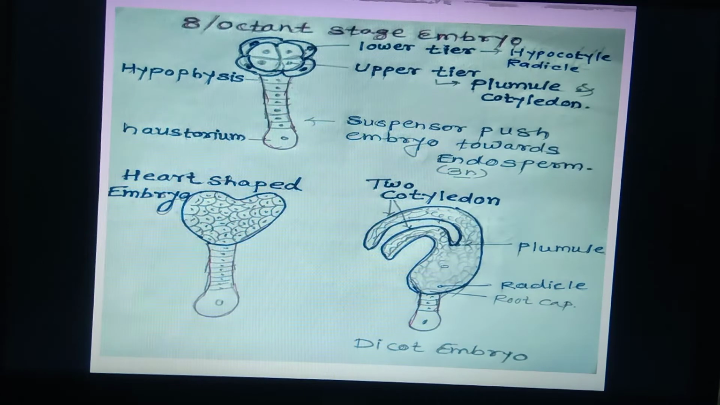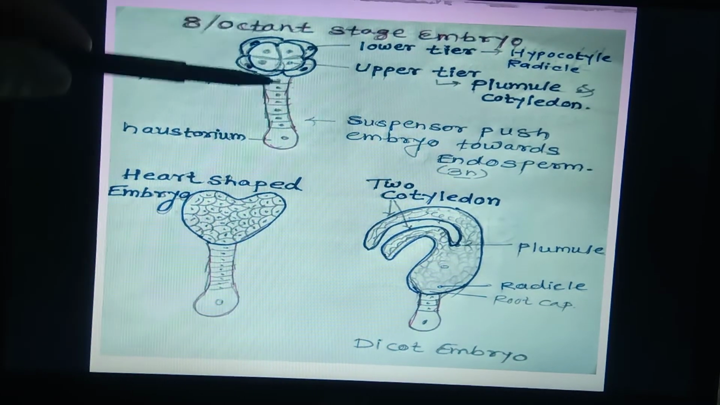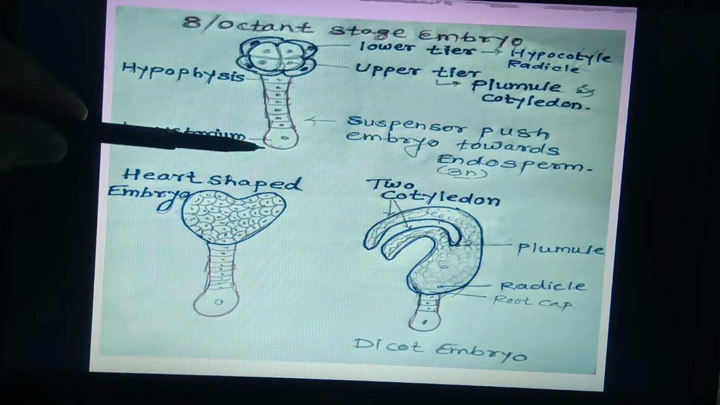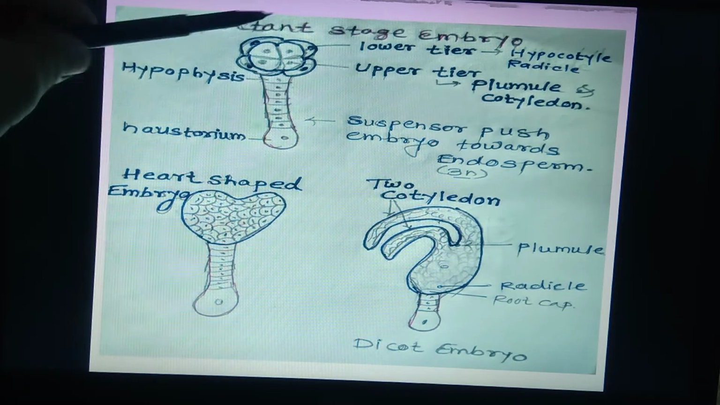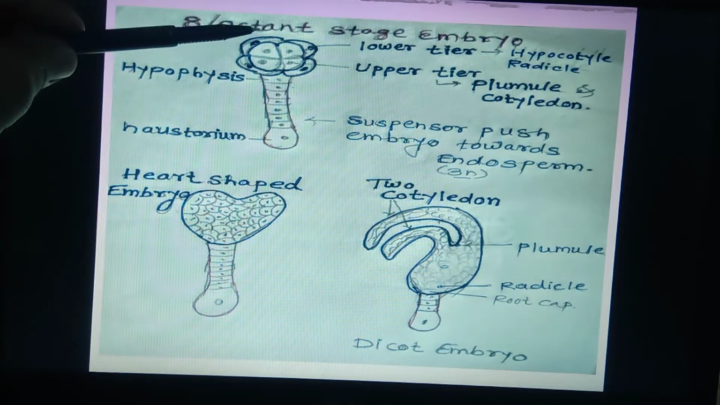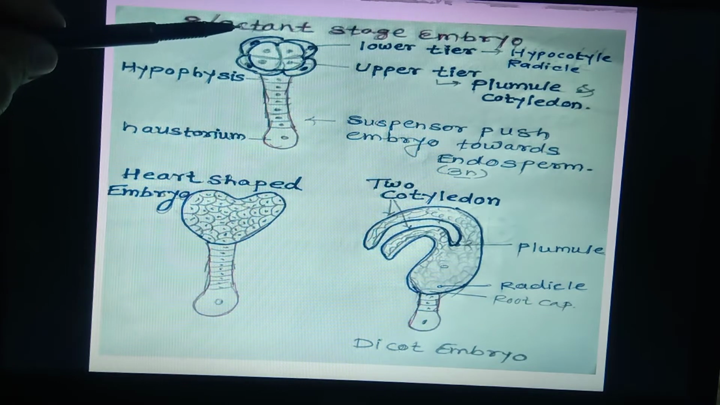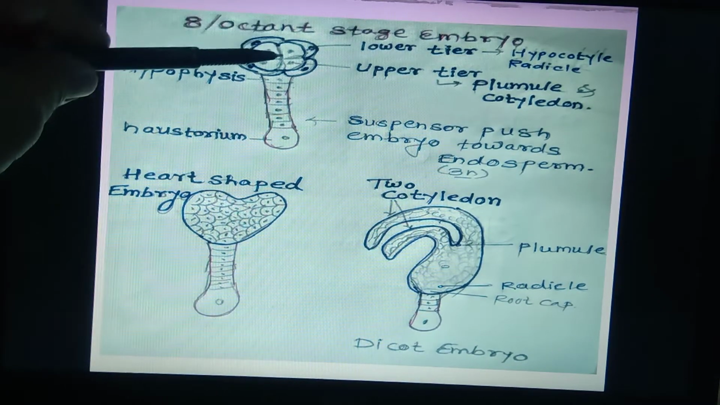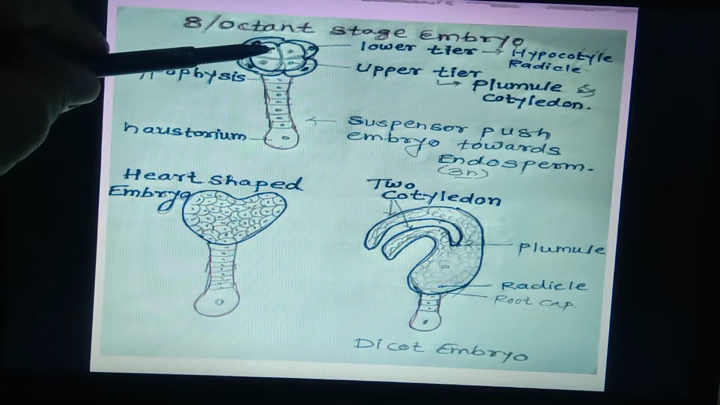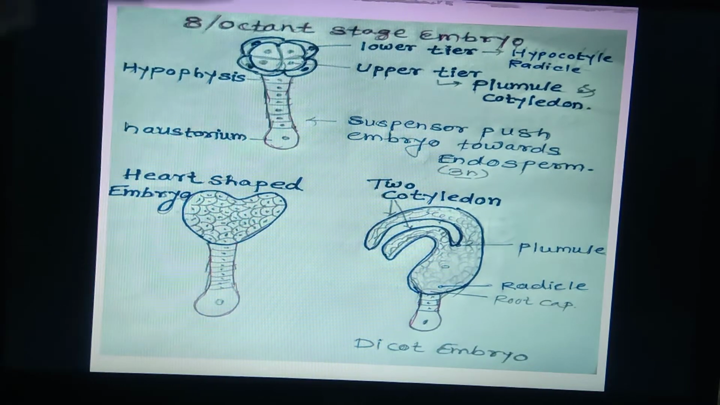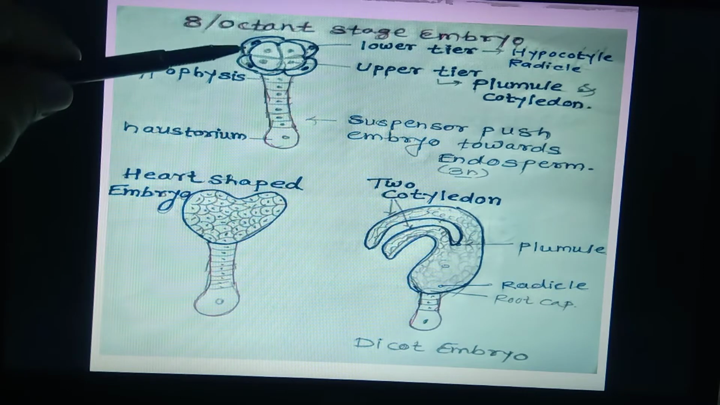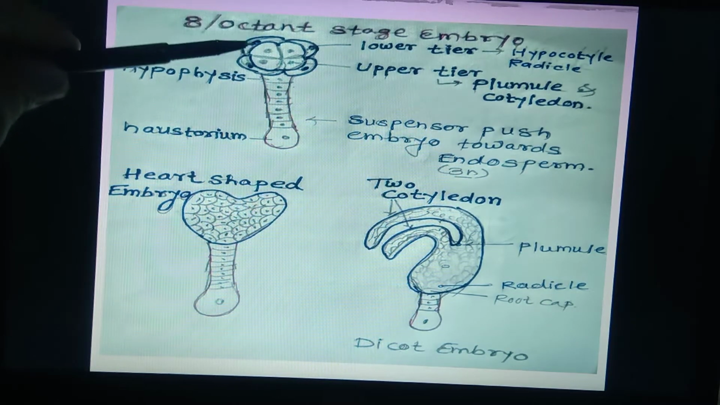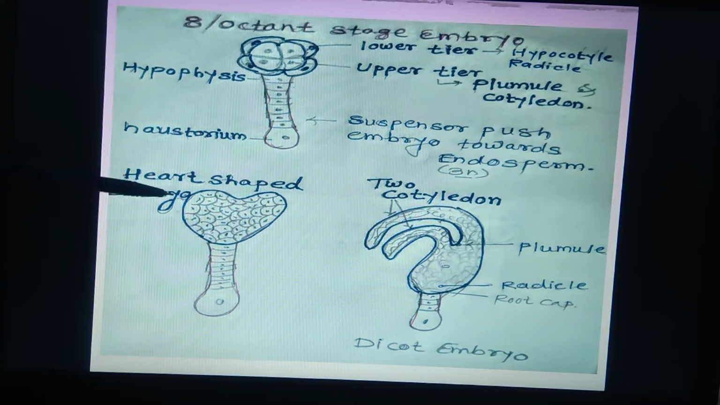Here you can observe the cells of the suspensor go on increasing in number, and automatically this growing embryo is pushed towards the endosperm, so it can draw nourishment from the endospermic tissue. This endosperm is nutritive in nature and provides nourishment to the developing embryo. Now this octant stage of embryo goes for successive mitotic divisions and results in the formation of a heart-shaped embryo.